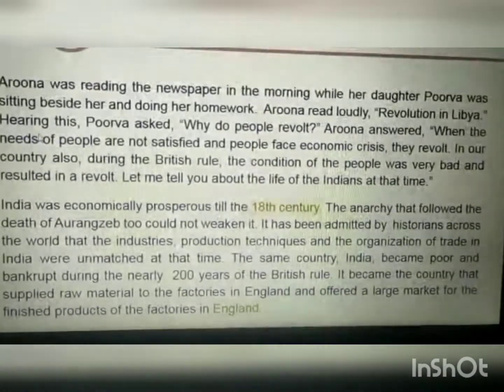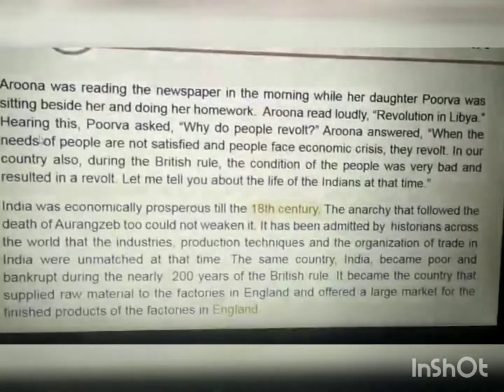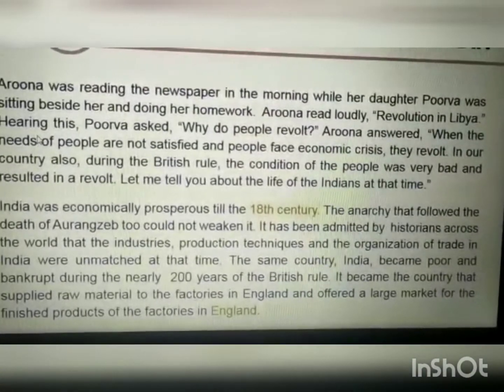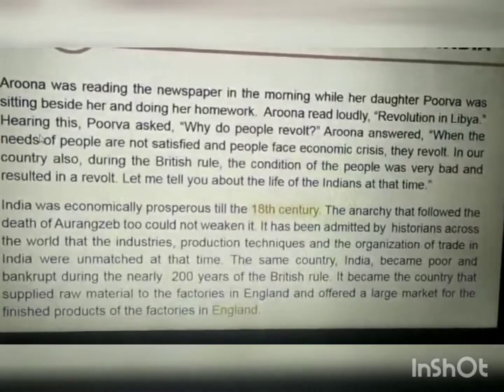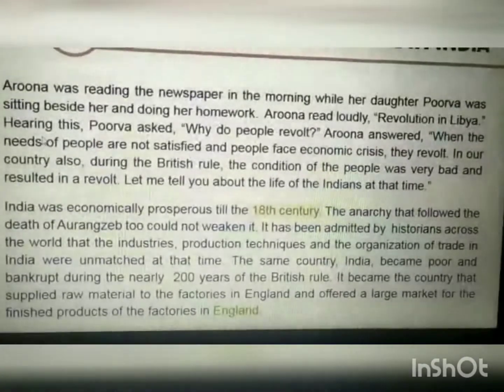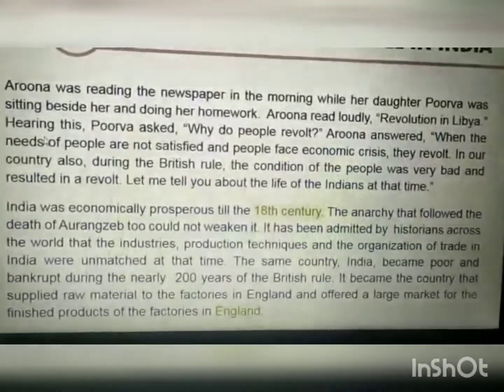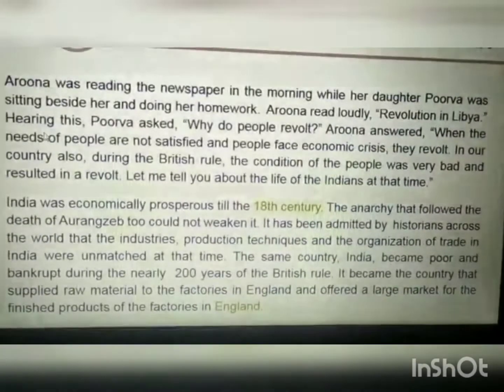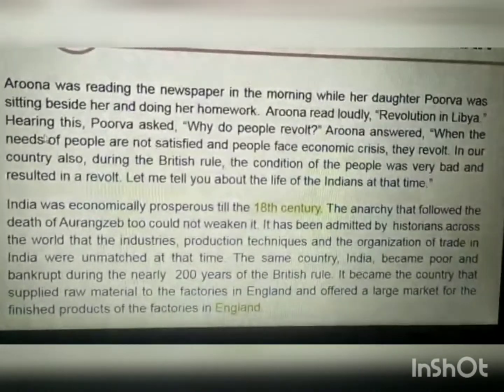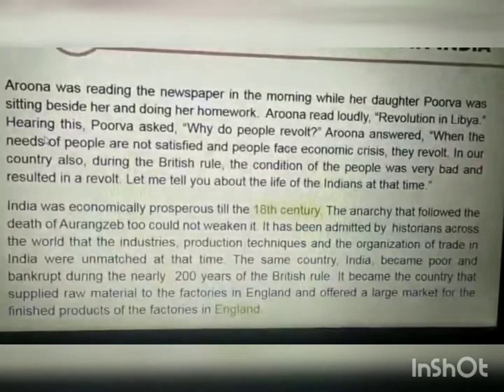The same country, India, became poor and bankrupt during the nearly 200 years of the British rule. It became the country that supplied raw material to the factories in England and offered a large market for the finished products of the factories in England.